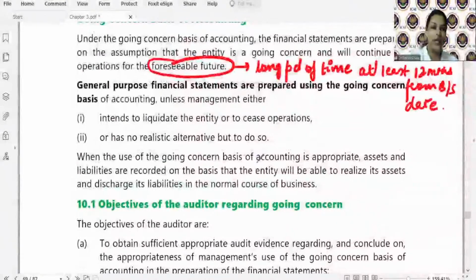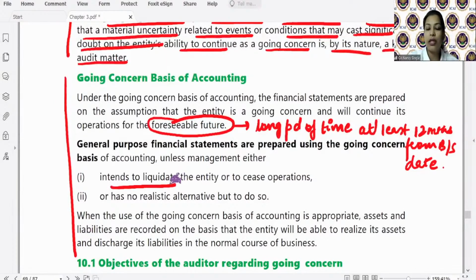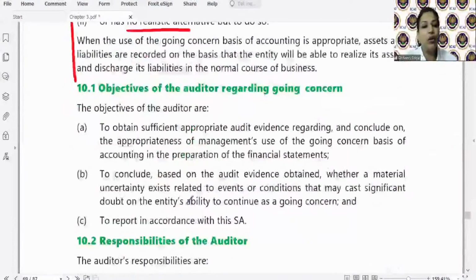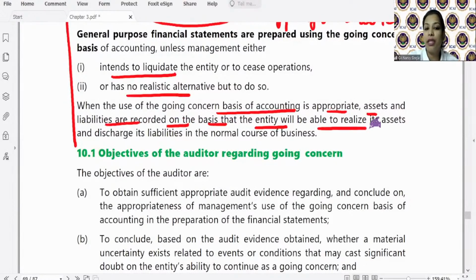So this we have seen, what is the going concern basis of accounting: that the management neither intends to liquidate nor has any realistic need, it is not intending nor is there a necessity. That is when the going concern basis of accounting is appropriate. Assets and liabilities are recorded on the basis that the entity will be able to realize its assets and discharge its liabilities in the normal course of business.